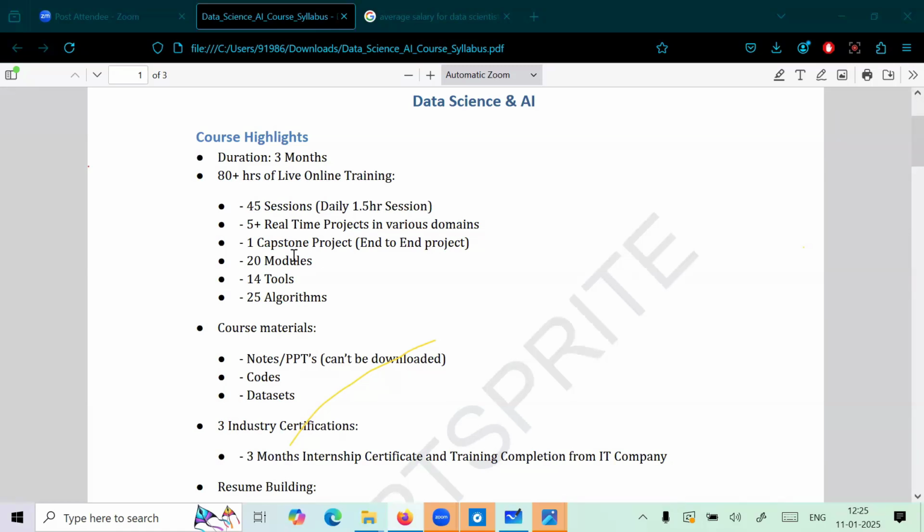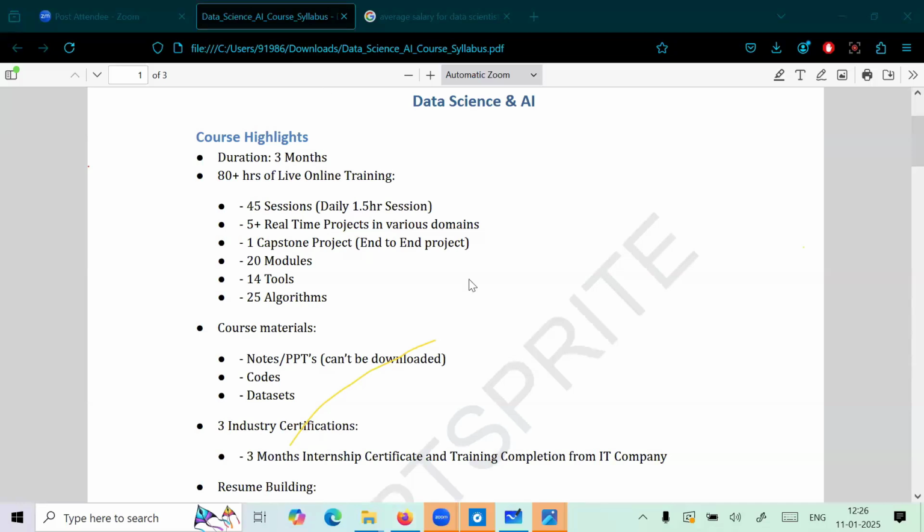And one capstone project we are covering, end to end, completely. How we'll deploy, how to create it, other steps we'll discuss completely. 20 models, 14 tools and 25 machine learning algorithms we are taking here. That is the biggest advantage. You can compare any other institute's internship program. They are not covering the complete 25 algorithms, but that is the specialty here, that we are covering the 25 advanced machine learning algorithms, each and everything.